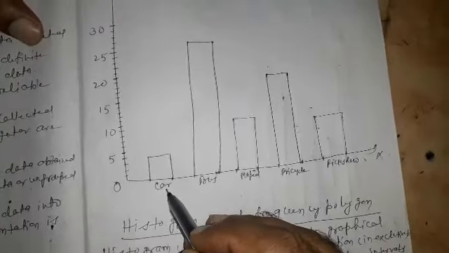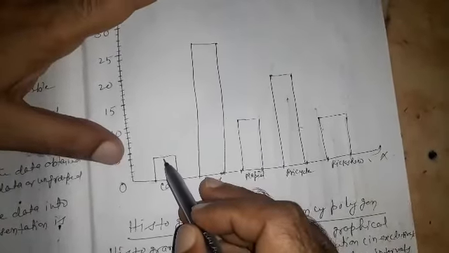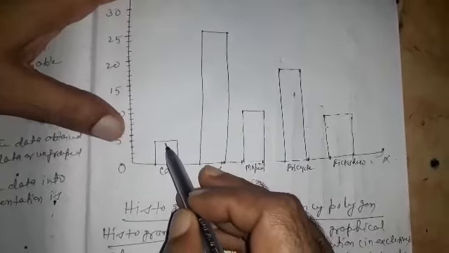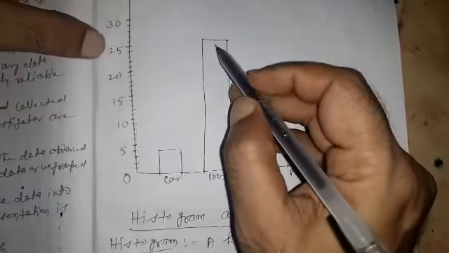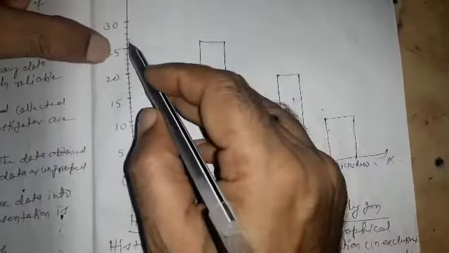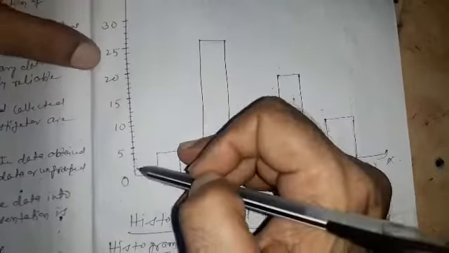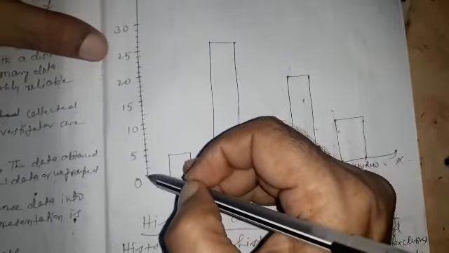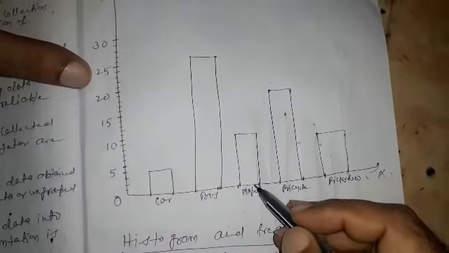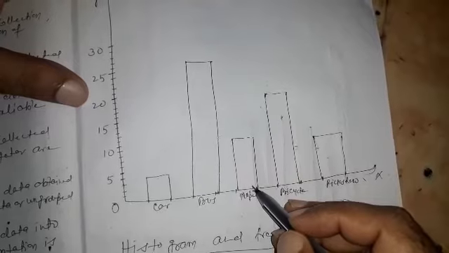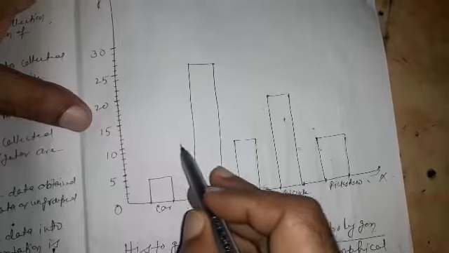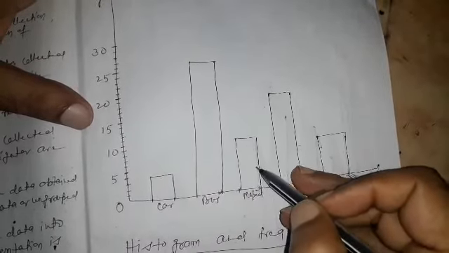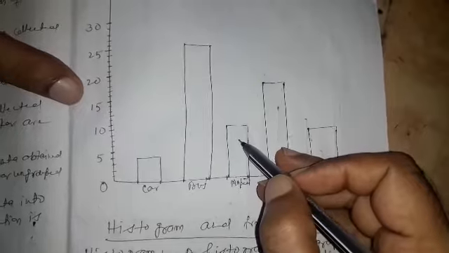Now, car. There are 4 students who used a car. Number of students who used bus is 27. Here it is calibrated 1, 2, 3, 4, 5, 6, 7, 8, 9, 10 and so on. Number of students who used moped is 11, so we take 11 here and join it.